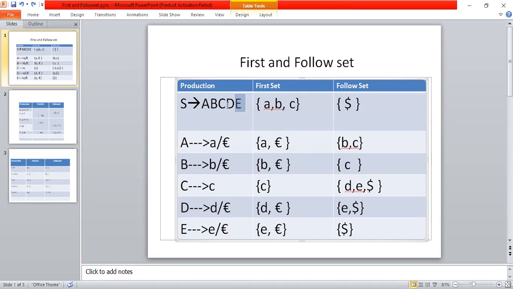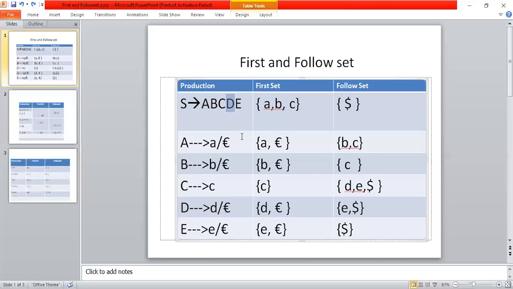Now I'm calculating follow of D. This follow of D is nothing but first of E. What is the first of E? E. Write E. And instead of writing epsilon here, substitute epsilon in place of E, so that E is vanished. Then follow of D is nothing but follow of S. So E comma S, dollar.